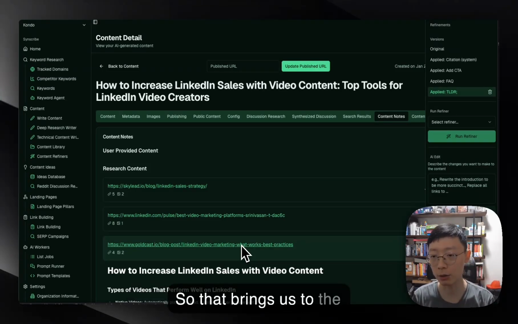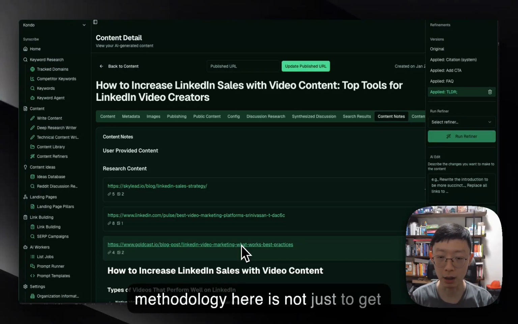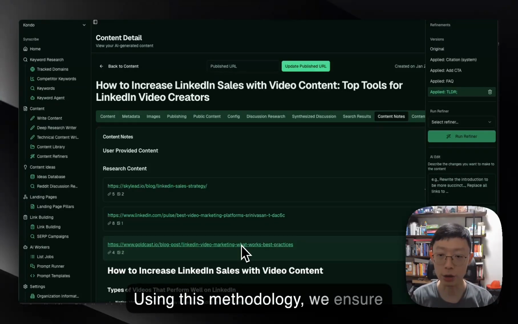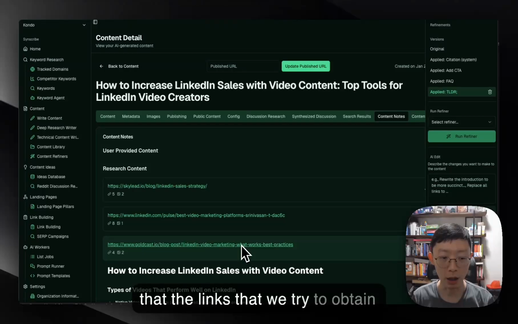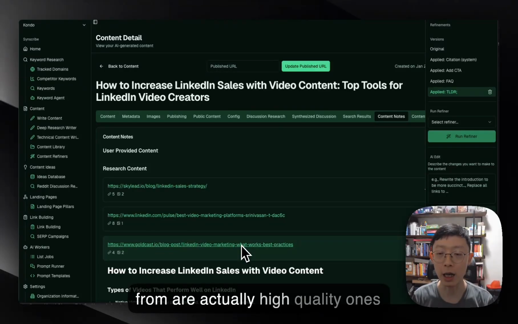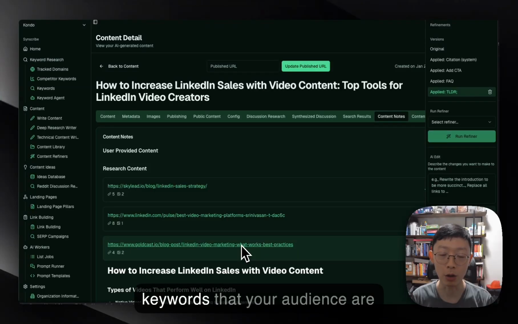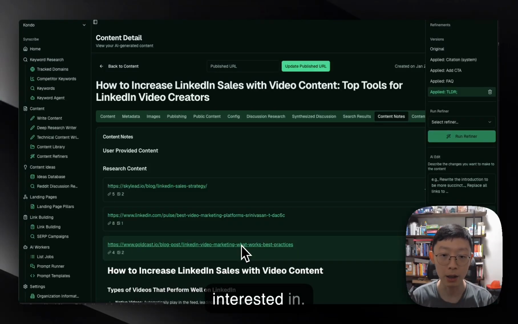So that brings us to the methodology. Our methodology here is not just to get low quality, crappy links that don't rank. Using this methodology, we ensure that the links we try to obtain are high quality ones that are really ranking for keywords that your audience are interested in.